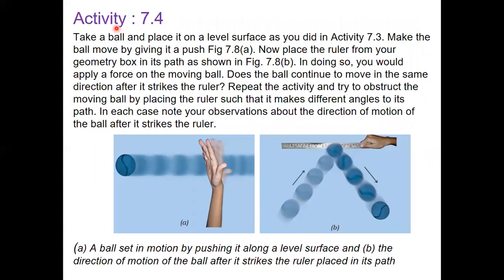Next, another activity. You have to take a ball and place it on a level surface as you did in activity 7.3 and make the ball move by giving it a push. See children, in figure 7.8a, you can see it, the ball is moving here. In doing so, you would apply a force on the moving ball. Does the ball continue to move in the same direction after it strikes the ruler?